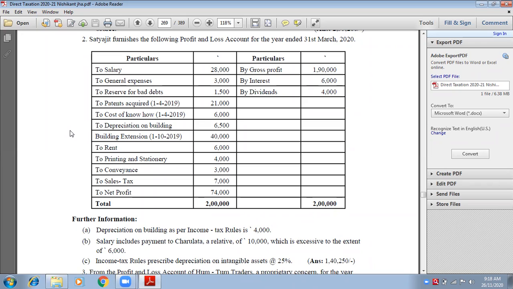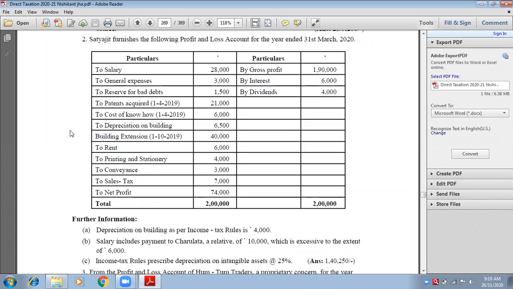Previous year 2019-20, assessment year 2020-21, and PAN card number: nil. Now write down the statement heading: Computation of income from business or profession.